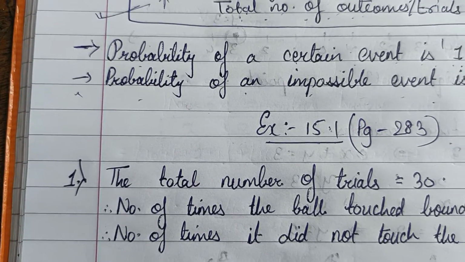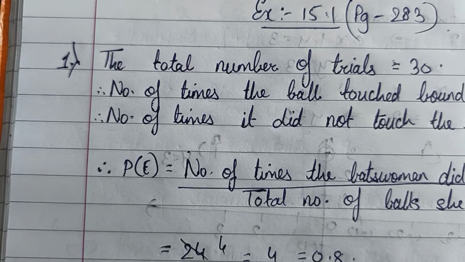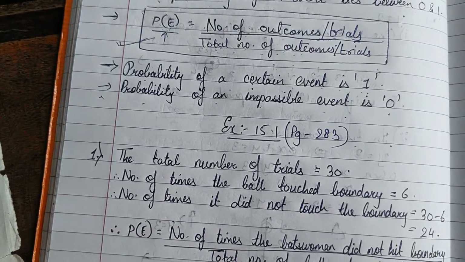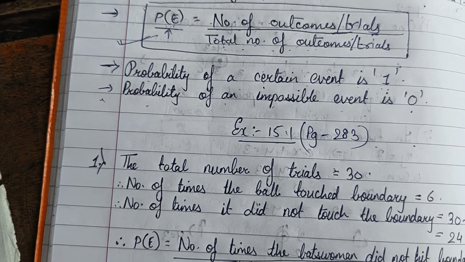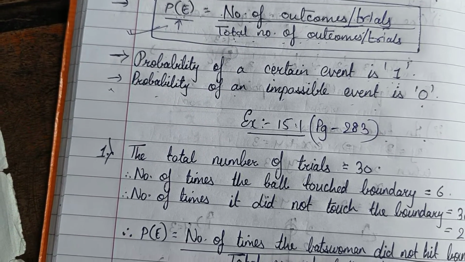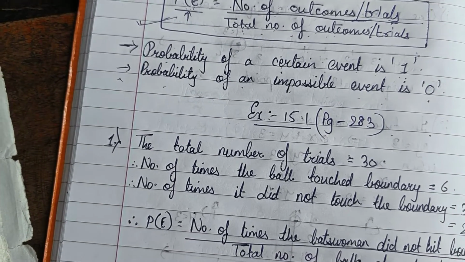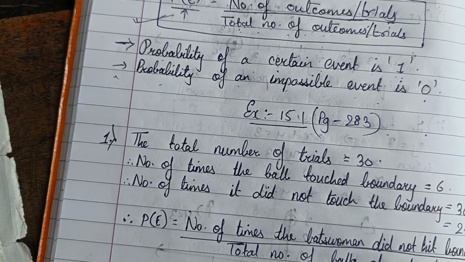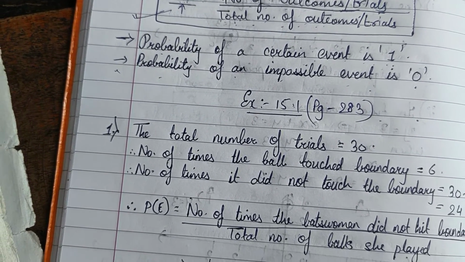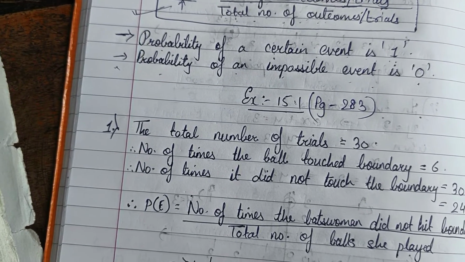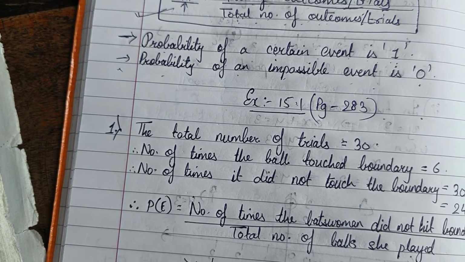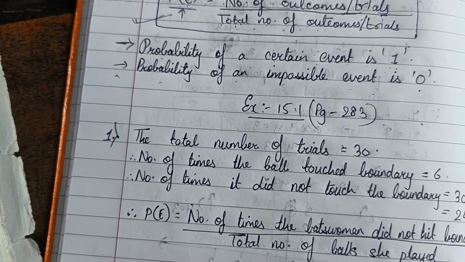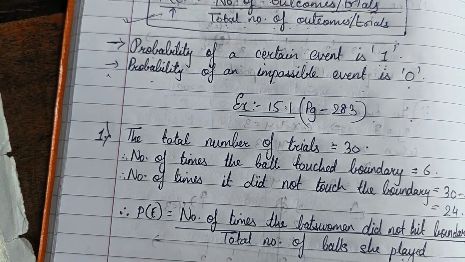First question is, in a cricket match a batswoman hits a boundary 6 times out of 30 balls she plays. Find the probability that she did not hit a boundary. There is a cricket match going on and a batswoman hits a boundary 6 times out of 30 balls she played. Now you have to find the probability for the balls on which she did not hit the boundary.